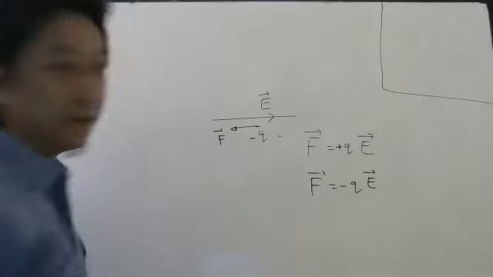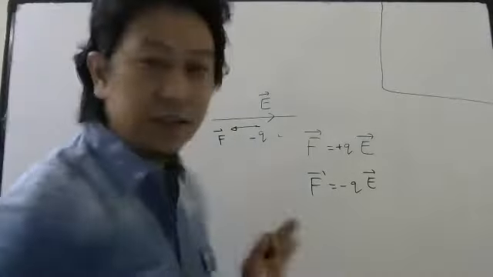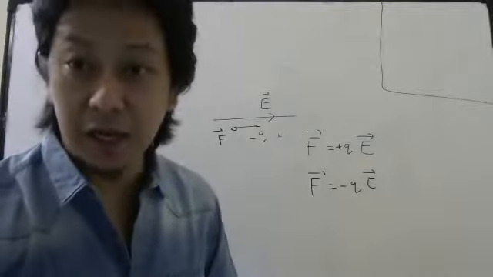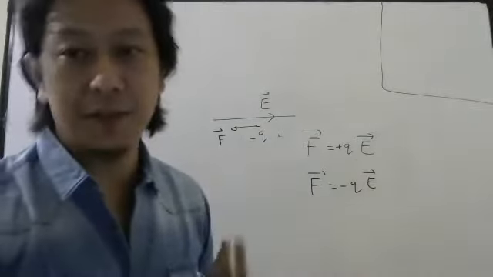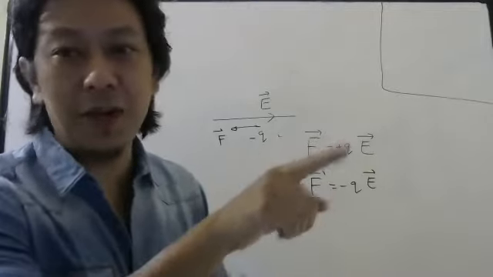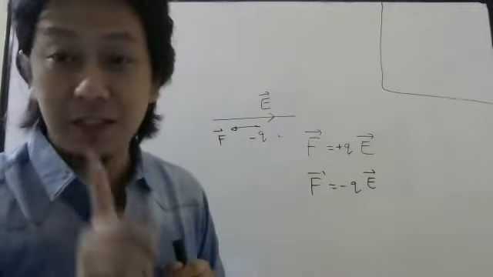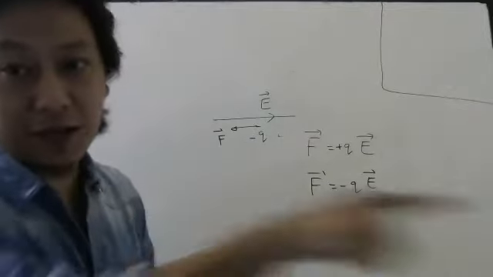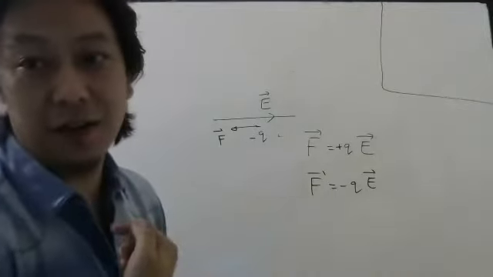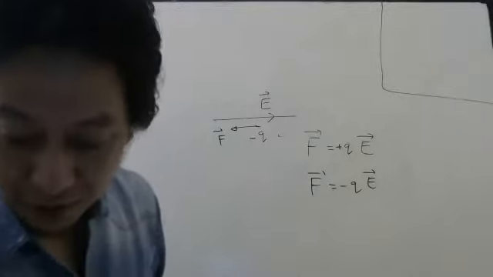So like this, very simple was the formula for electrostatic force due to electric field. And direction also very simple. Wherever is electric field, there will be force if the charge is positive. And if the charge is negative, opposite to that will be the force.